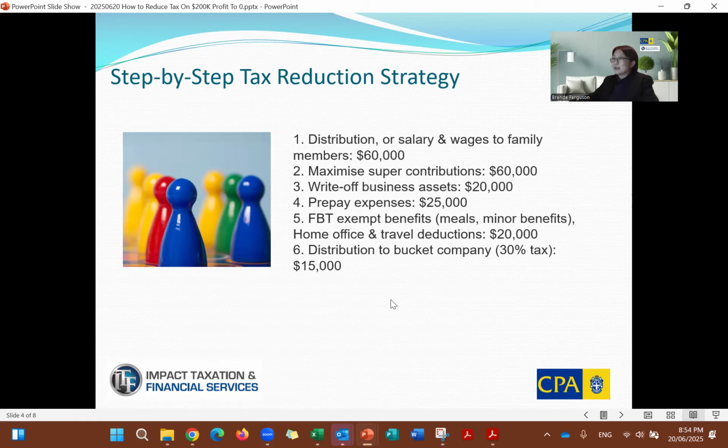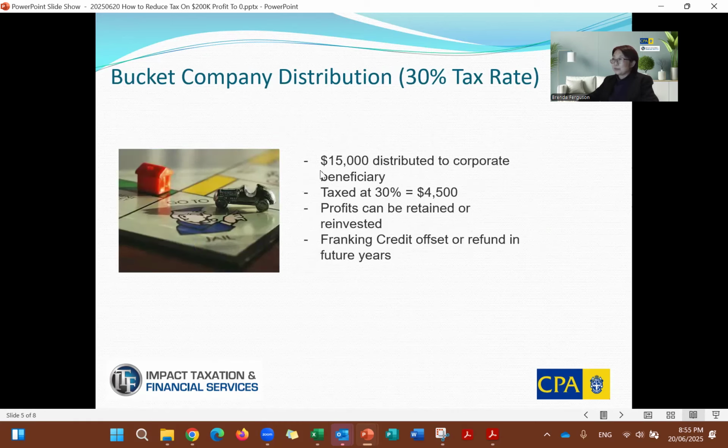FBT exempt benefits, meals and minor benefits we mentioned before. Home office and travel deductions combined together 20K. Number 6, distribution to bucket company or the corporate beneficiary, 15K. All right, and let's have a look at the bucket company as well. It's just a special arrangement here. I want to explain a little bit more.